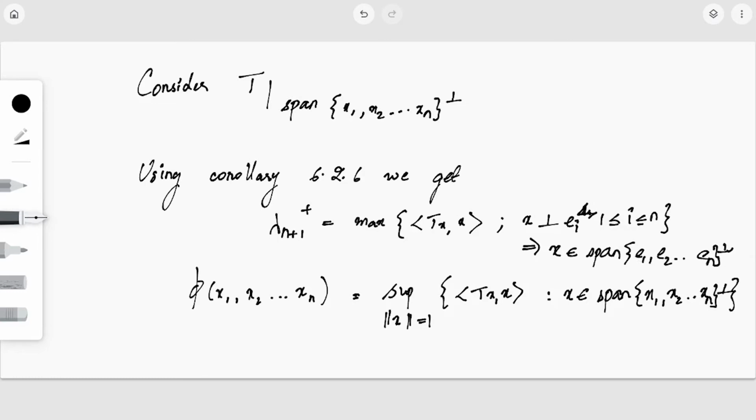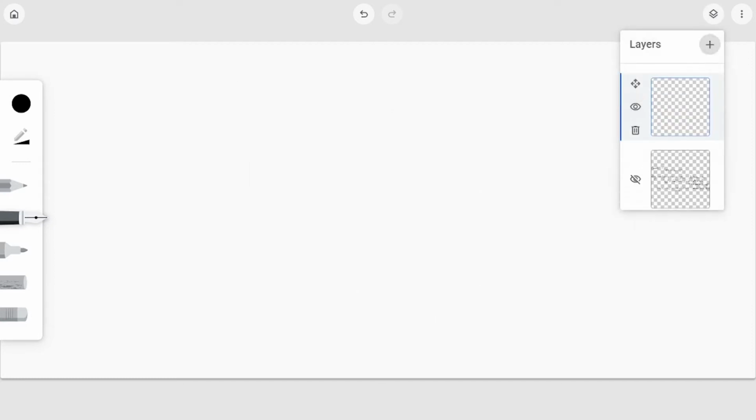So I can say this whole term is nothing but phi of e1, e2, etc., en. I hope the concept is clear by the definition of phi. So this implies lambda n plus 1 plus is nothing but phi of e1, e2, etc., en. Now I have to show that lambda n plus 1 is the minimum of such phi's, right? So lambda n plus 1 actually attains a value phi of e1, e2, etc., en.